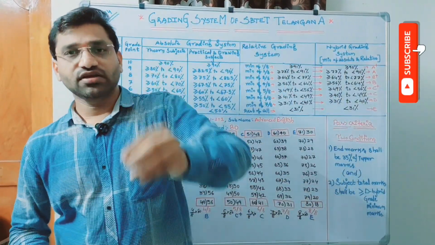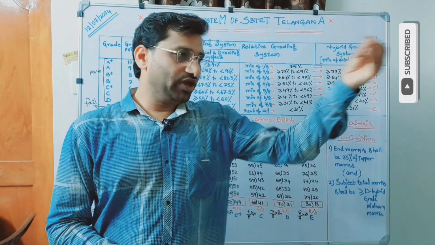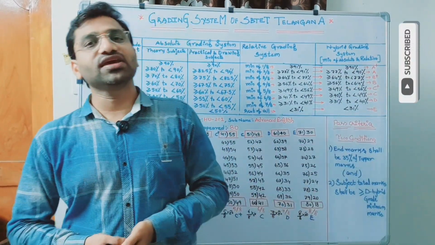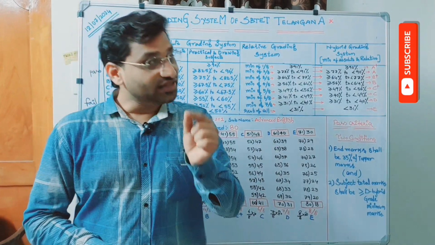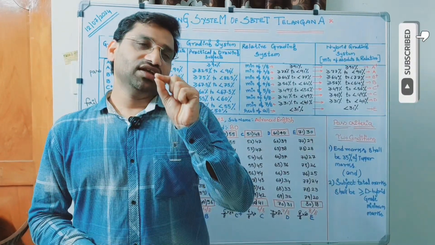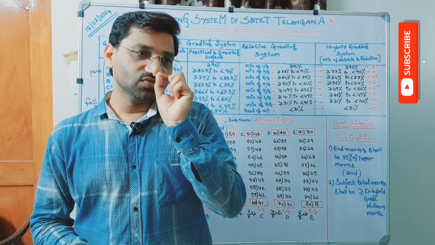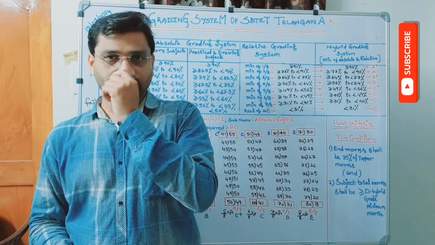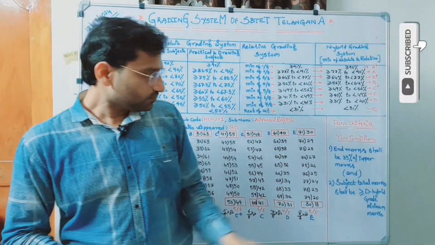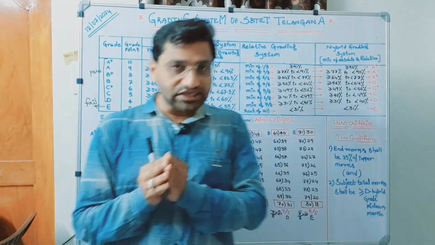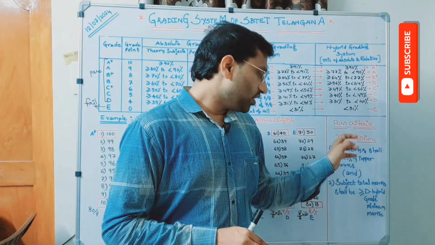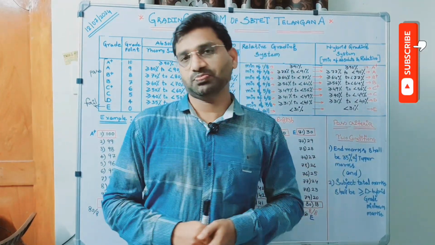For one subject, you may get 14 as a topper marks. For another subject, topper marks may be 30 only. In that scenario, the minimum marks to secure in end examination will vary from one subject to another subject. It cannot be same. So the first condition to be satisfied is end marks should be 35% of topper marks.